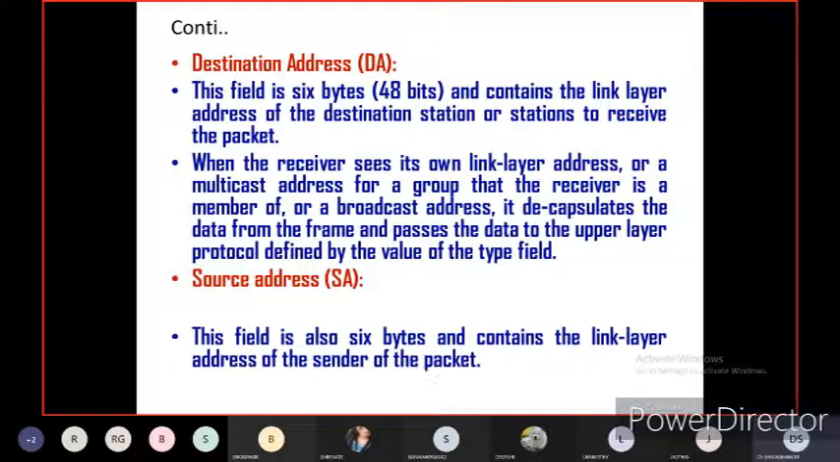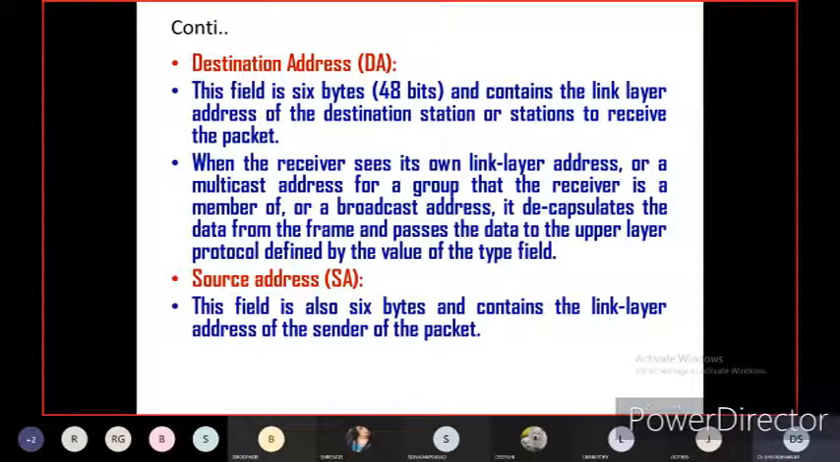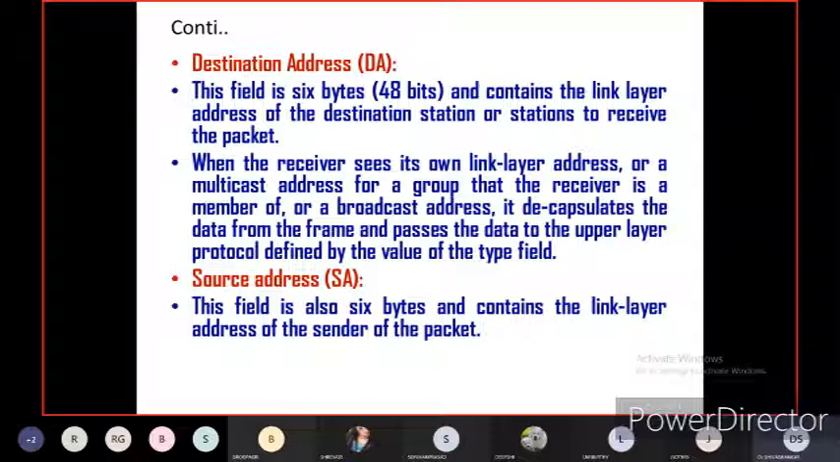Now what is source address? Of course, source address is an address reserved for transmitting or sending the data. This field is also 6 bytes or 48 bits. It contains the link layer address of the sender of the packet. So this is the link layer for transmitting the data to the destination, through different media devices between sender and receiver, meaning the source and the destination.